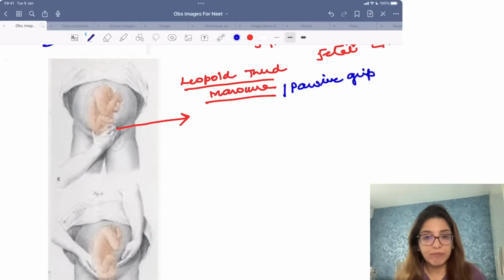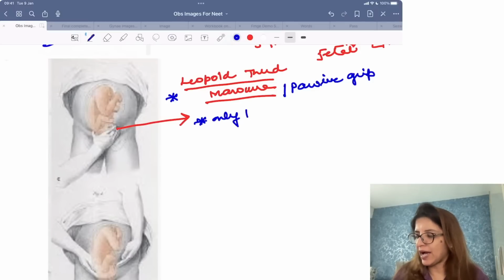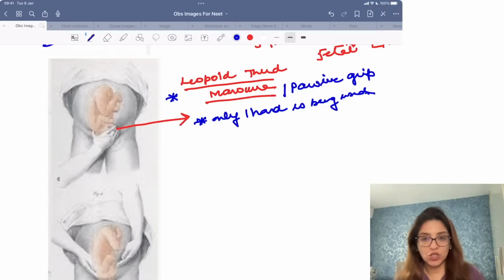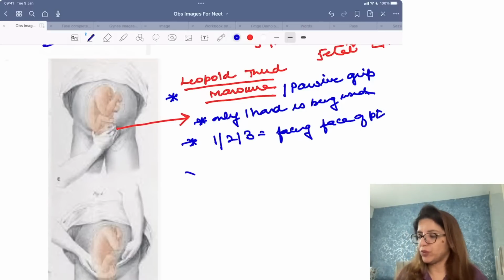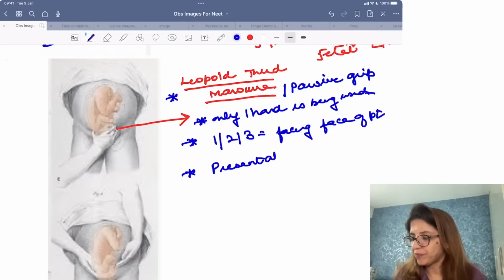Please, this is a very, very important image. You have to note over here that only one hand is being used. Also, you have to remember that the first, second and third maneuvers are done while facing the face of the patient. Leopold's third maneuver is going to tell you again about the presentation of the baby.